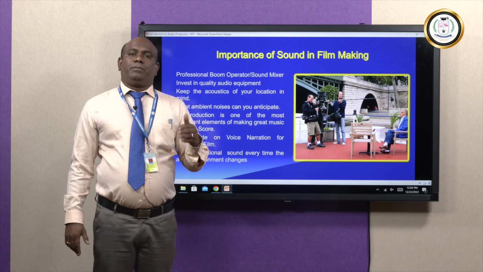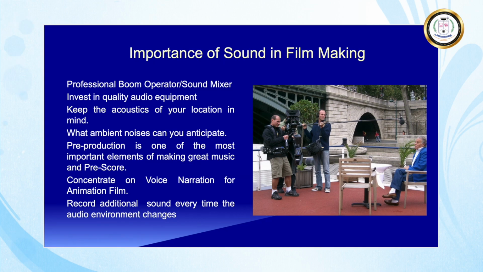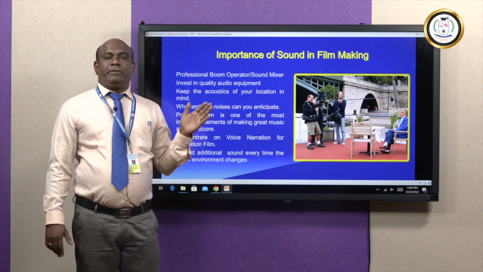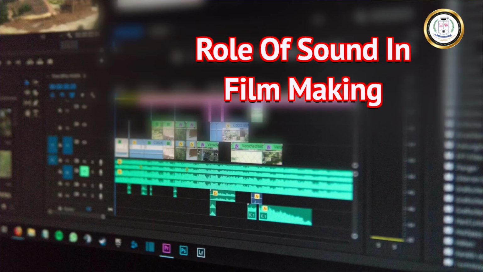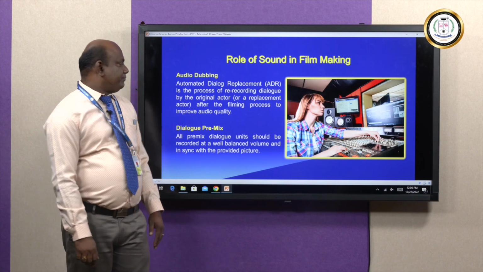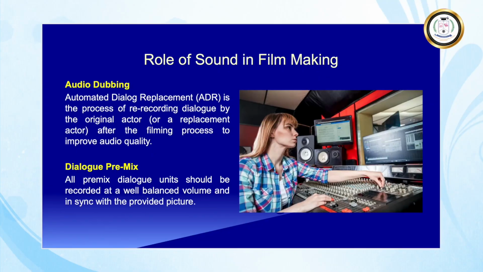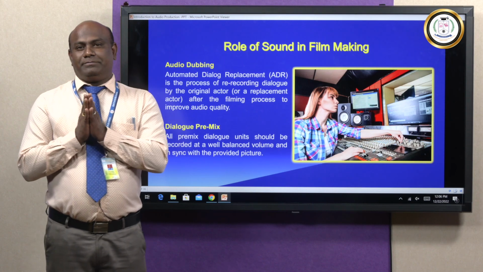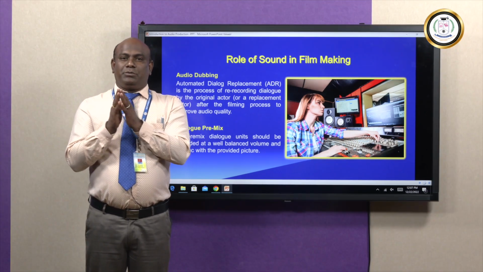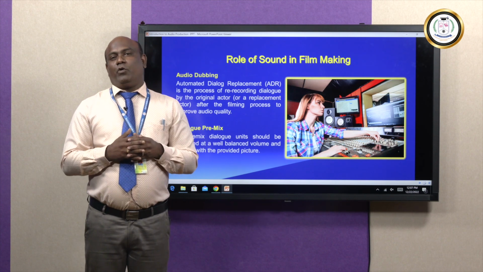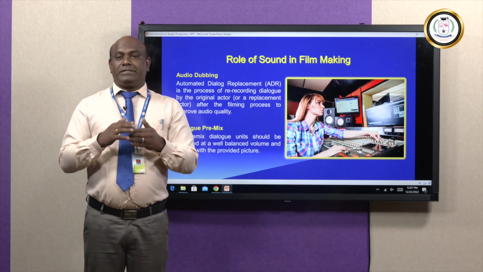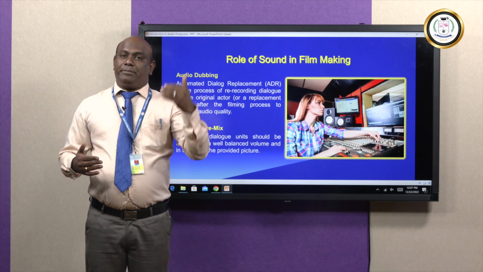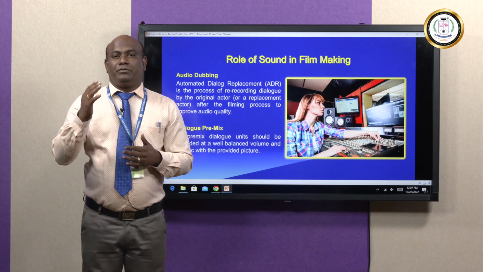And the next one, the post-production stage. During post-production, we do the dubbing, sound effects recording and background music recording. During the dubbing, we use the pilot track. Role of sound in filmmaking. Audio dubbing is nothing but voice replacement. During audio dubbing, the pilot track is replaced according to the visual. The same artist has to come to the studio and give the same voice, the same dialogue, speaking in front of the microphone. He has to maintain the same pitch and same modulation according to the visual.